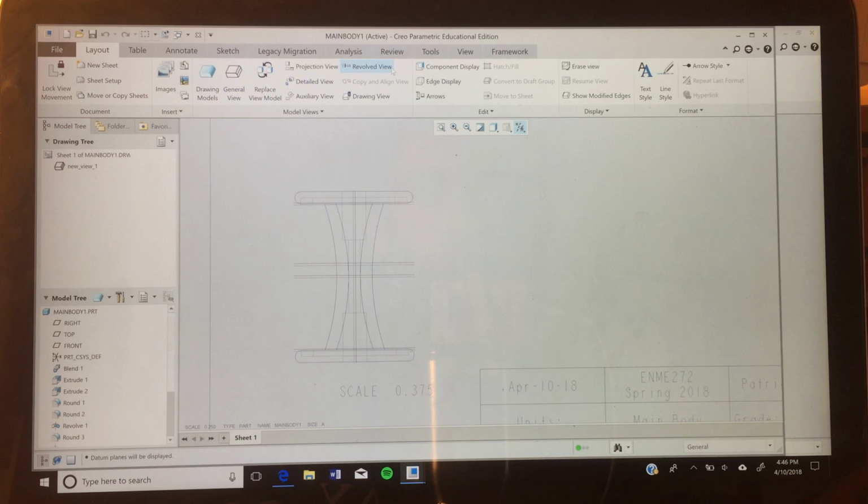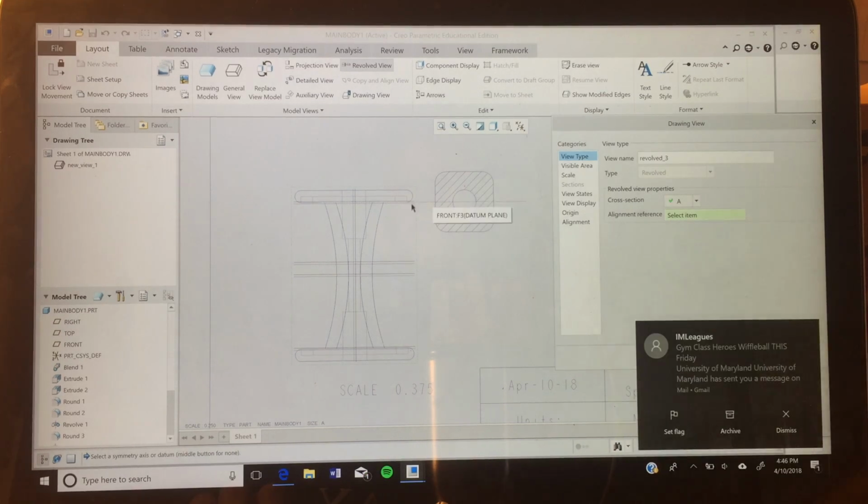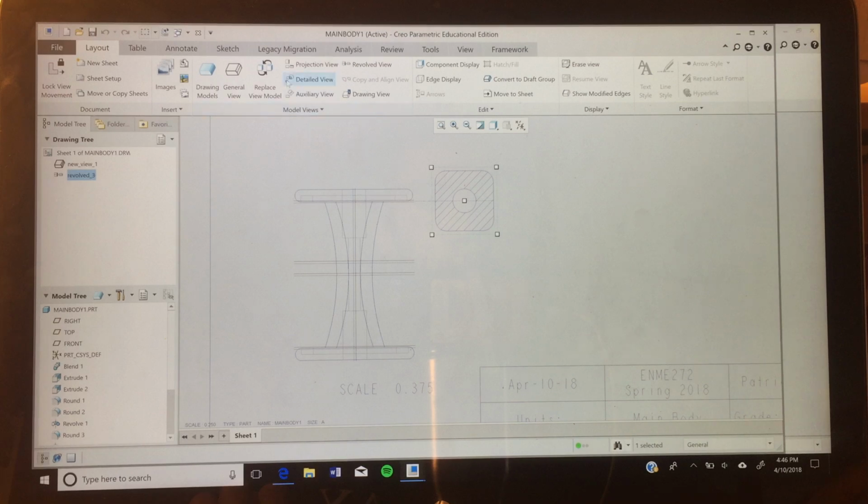what we're going to do is go to revolve view to place that there. Creo does nicely, they show what the steps are if you're not sure what to do. So select a parent view. This is the parent view you're going to make it off of. Select the center point where you want it to be, and that's going to be what we want for the first one. So hit apply. Good.